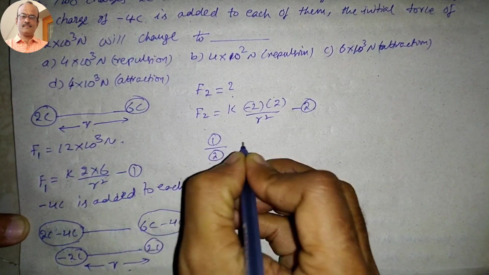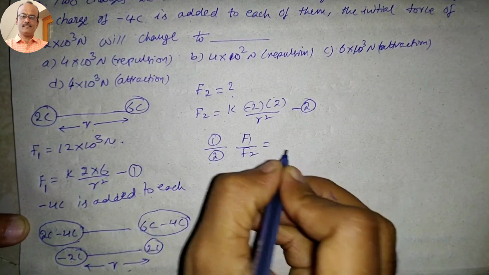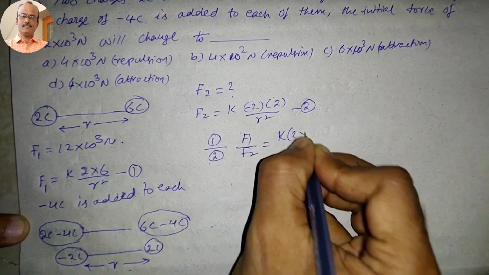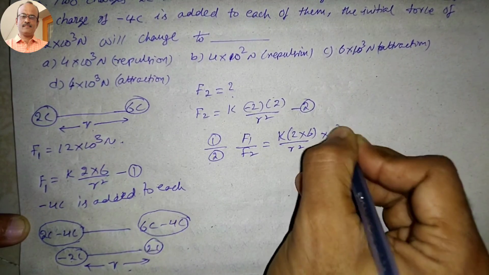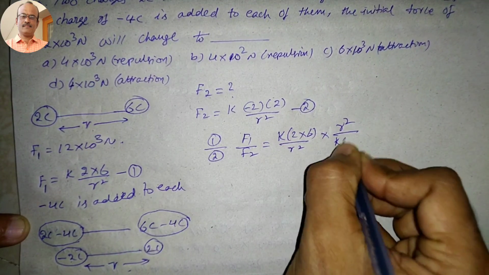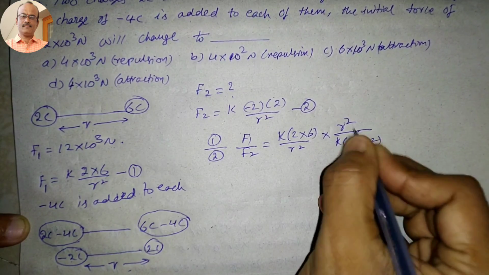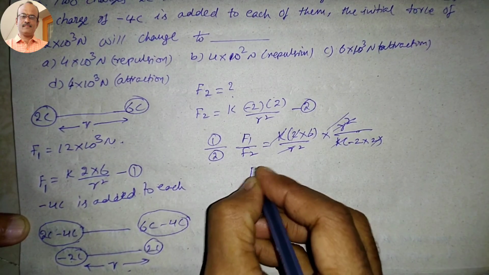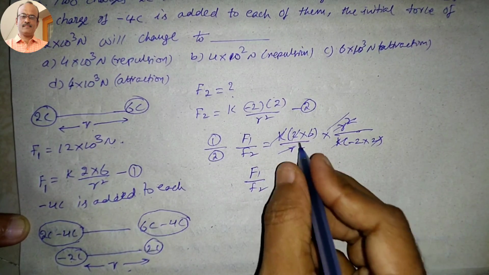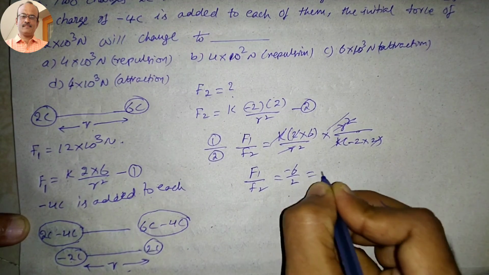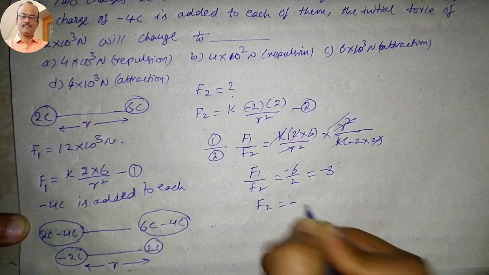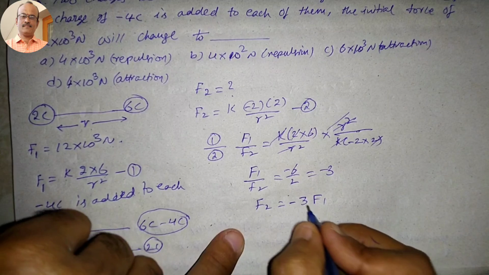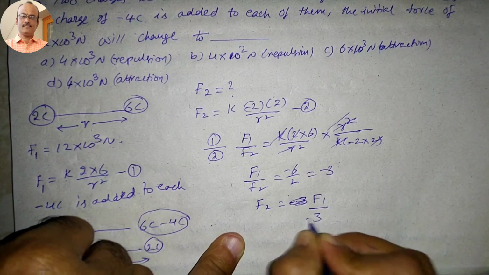Then F1 divided by F2 is equal to k into 2 into 6 divided by R square into R square divided by k into minus 2 into 2. R square and k cancel, 2 cancels. F1 divided by F2 is equal to minus 6 divided by 2, which is minus 3. F2 is equal to F1 divided by minus 3.